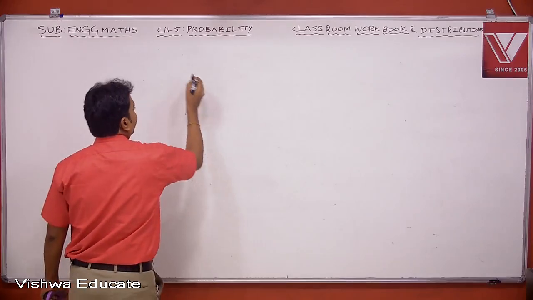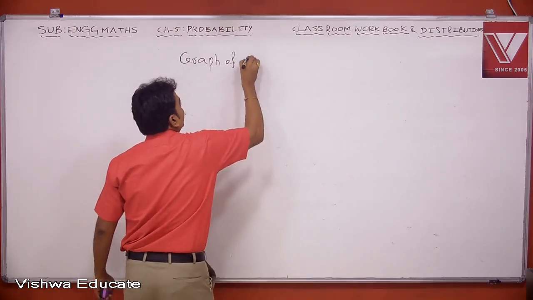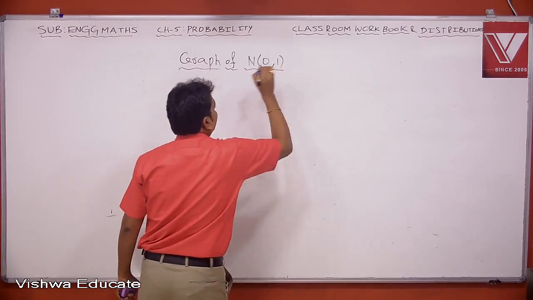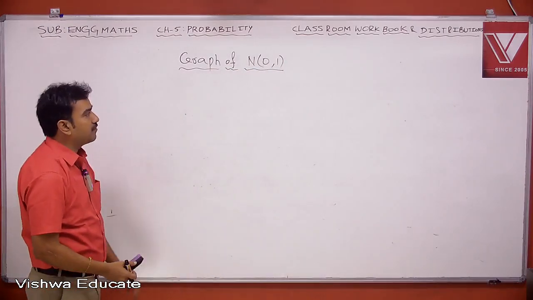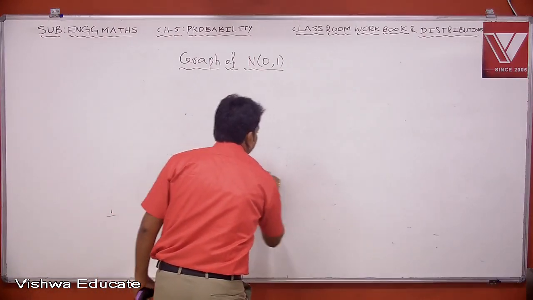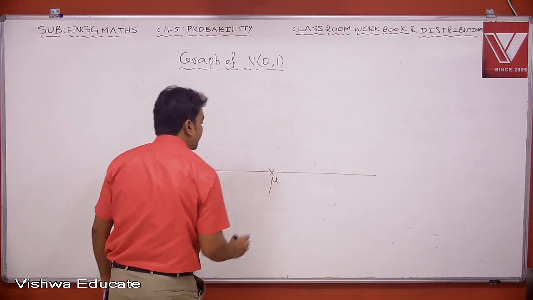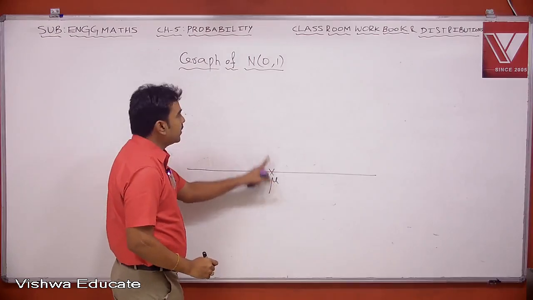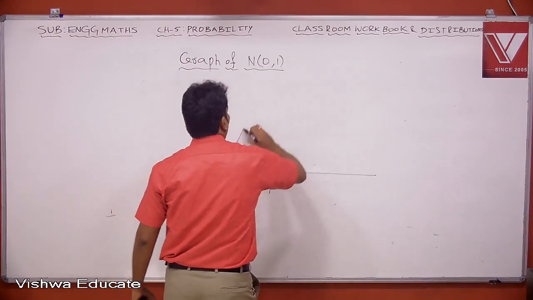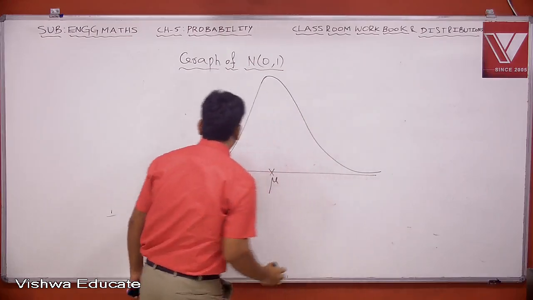Now let us see the graph of standard normal distribution, that is N of 0 comma 1. This is very, very important. It looks like this. Here the origin is located at this place. In case of normal distribution, mean is mu, so the graph will have a peak at the mean value, and again the downfall starts.